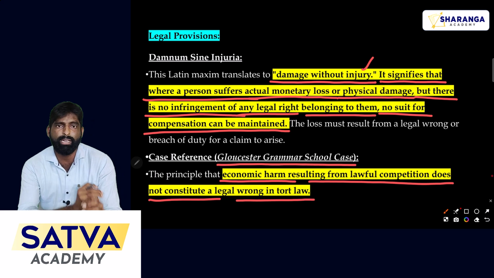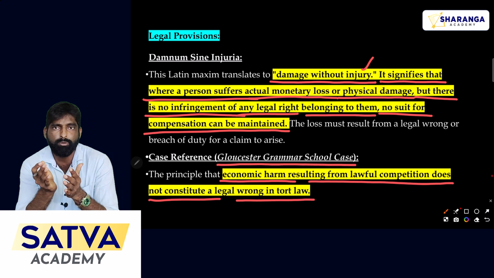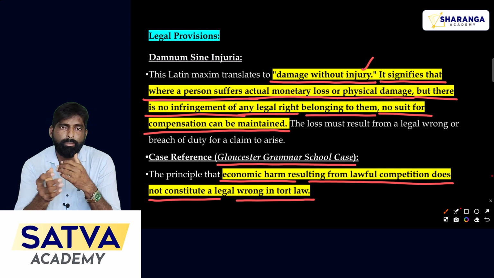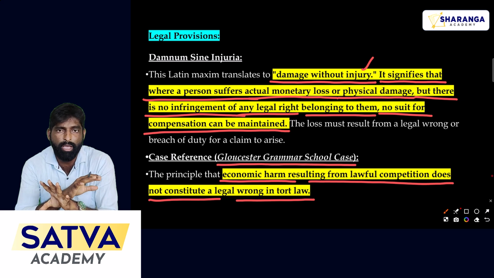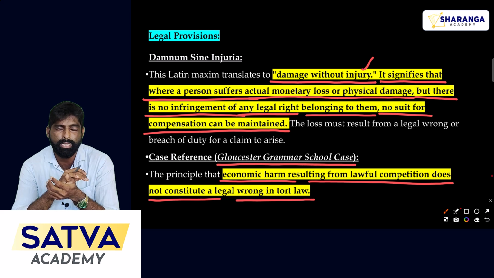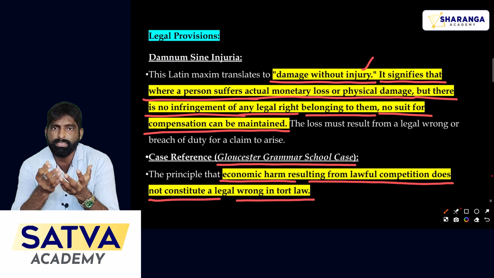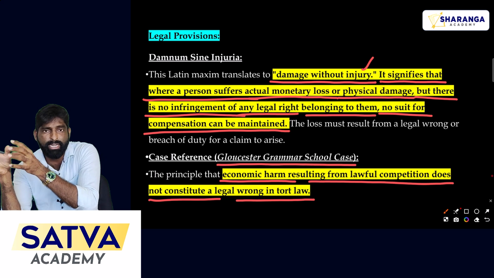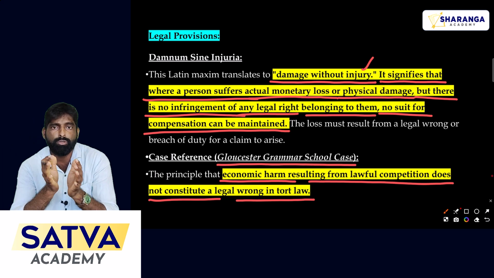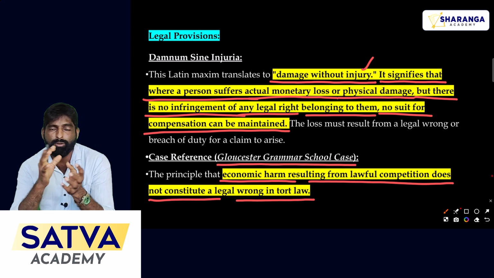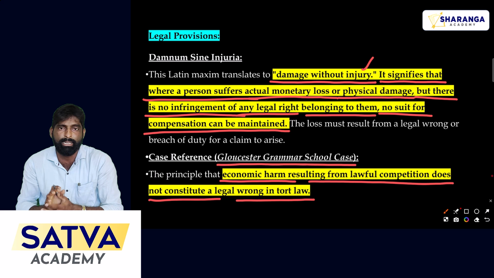That means when you are carrying on a business and your rival comes to your place and takes over the market share, and you meet with a loss because of that act, you don't have any compensation, because that person also has the legal right to carry on his business and can compete with your business. So in such cases you can't claim compensation against your rivals. If he creates any barrier to your trade, then you can claim compensation, because that violates your legal right, but not when he is carrying on the business legally.